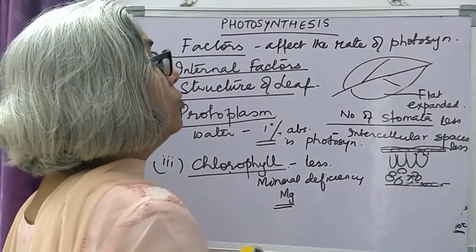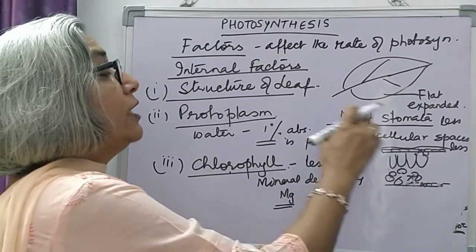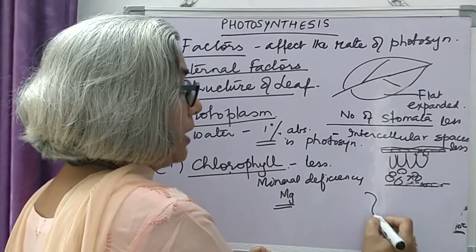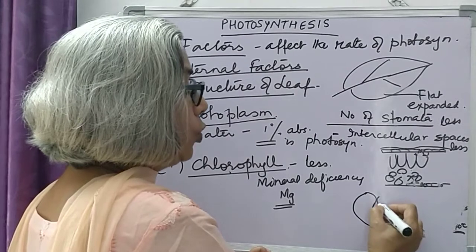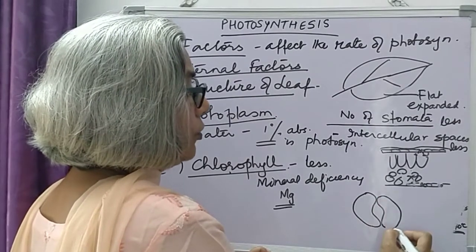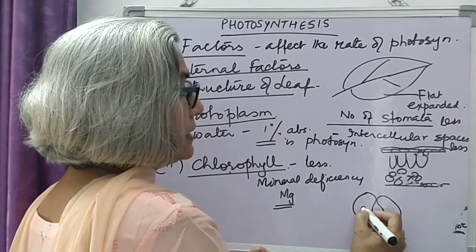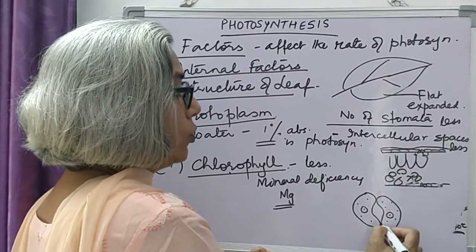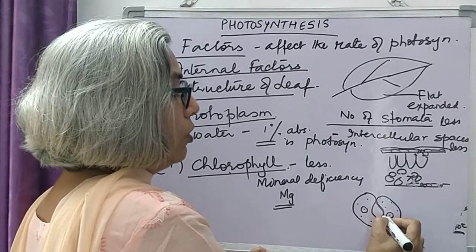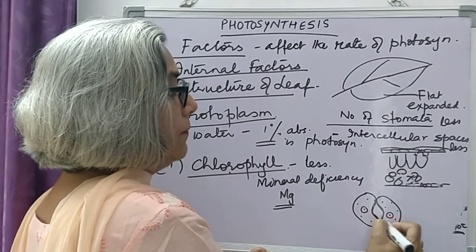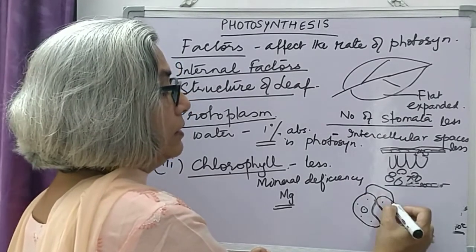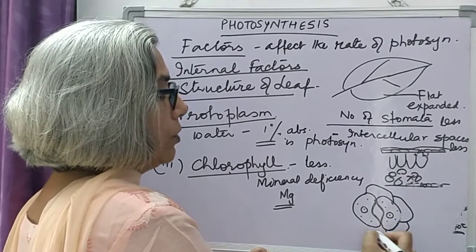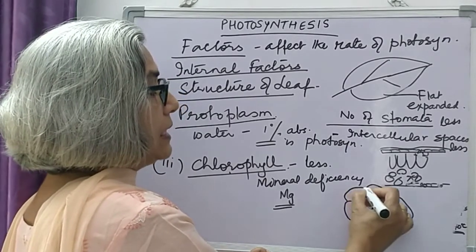Here I would like to mention one more thing, that stomata are openings that are surrounded by two guard cells. These are nuclei. These guard cells are very rich in chloroplast. The inner wall of the guard cells is thicker and the outer wall is thinner. These guard cells are surrounded by epidermal cells.